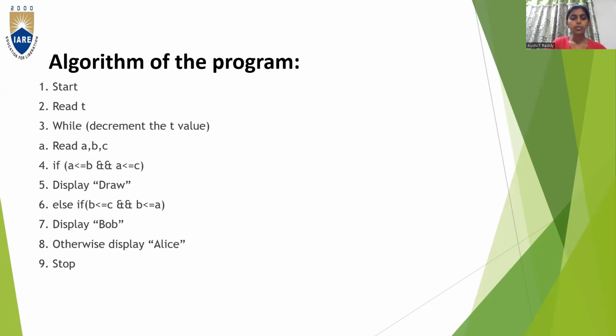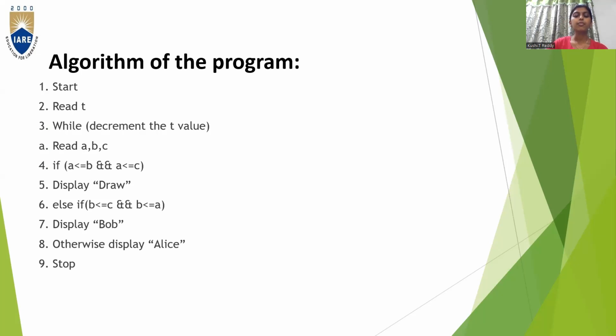So, let us see the algorithm of the program which is to be performed. First step is start, read t, decrement the t value, read A, B, C. Next, coming to the if condition: if A is less than or equal to B and A is less than or equal to C, display Draw.